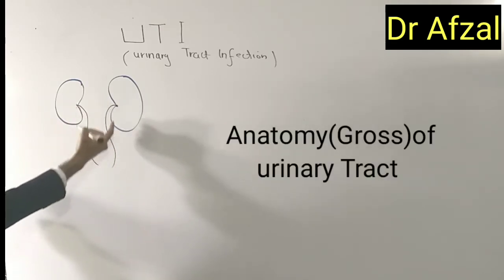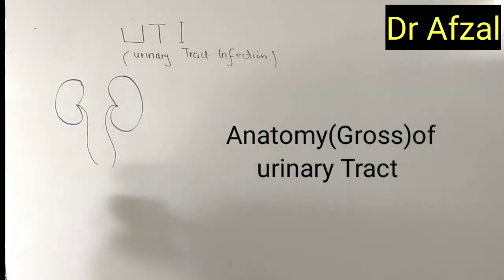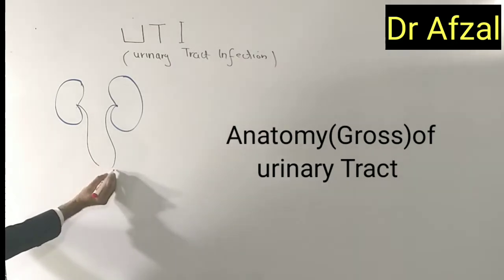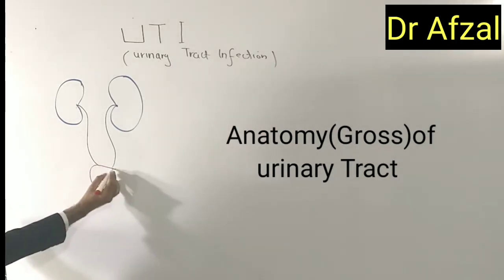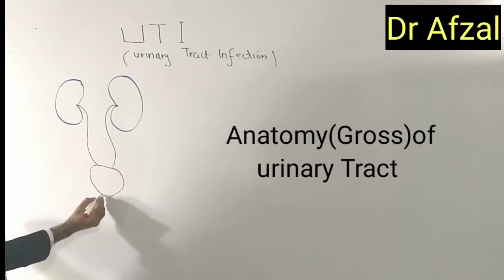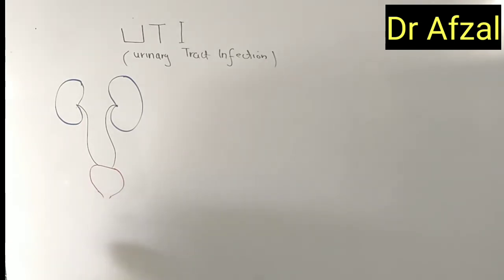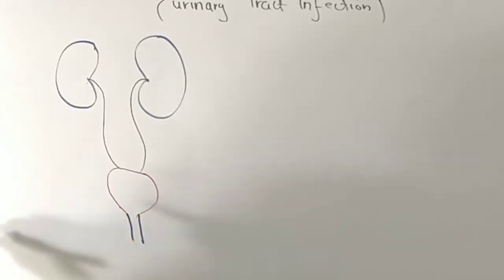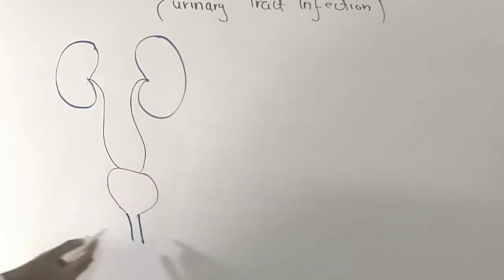These are the ones carrying the urine out of the kidney and into the urinary bladder. This is the urinary bladder, and ultimately it gives rise to this portion which we call the urethra. This is the urethra.